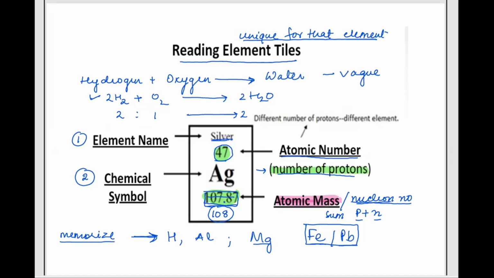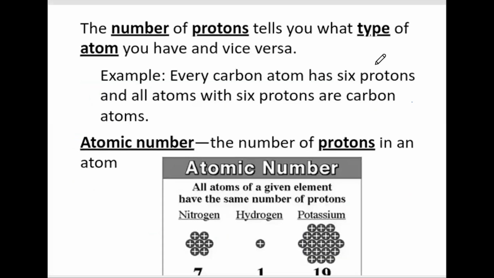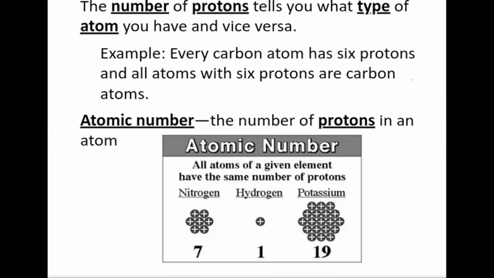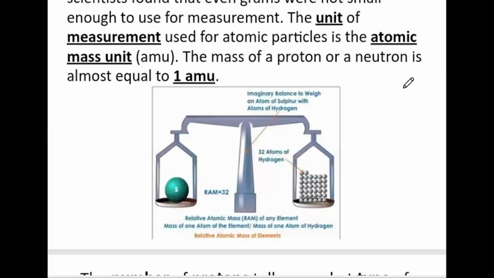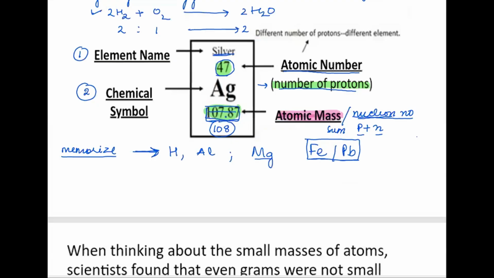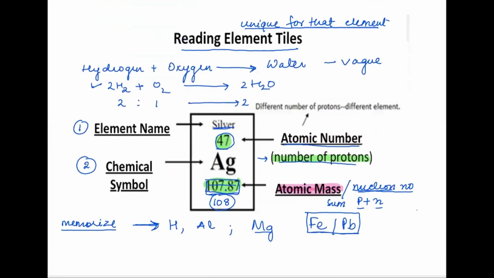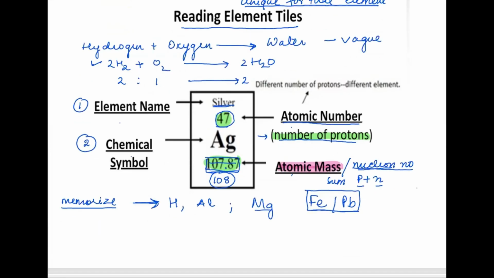Is this much clear? Now, as we have already talked about the atoms of an element, we said that a certain amount of information is there. We have seen this particular slide before in the last session. It says that the element tile has the element name, the symbol, the atomic number, and the atomic mass. We have gone through it.